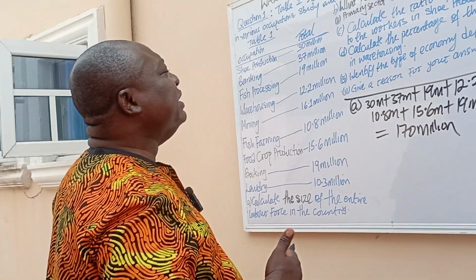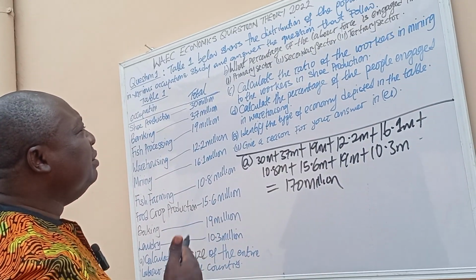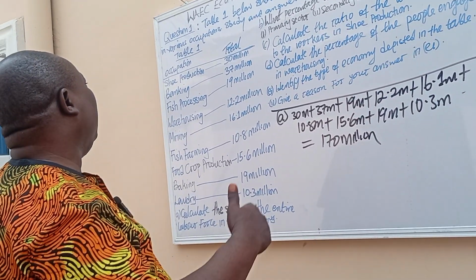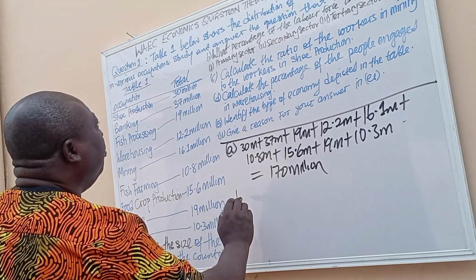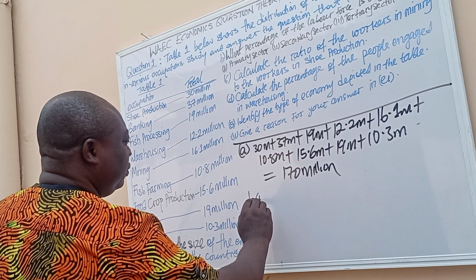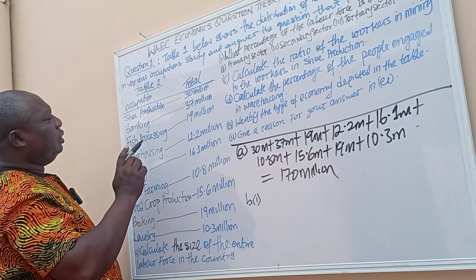Okay, so this involves farming, hunting, mining, and others. So when you look at this question now, B Roman figure 1, what are the things we are going to add together?